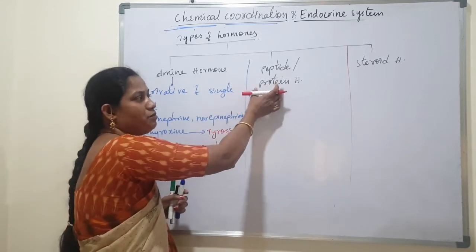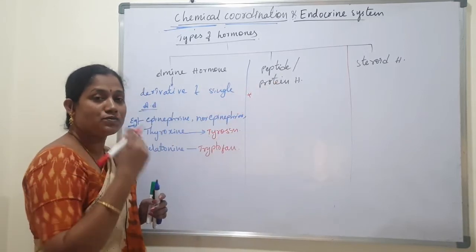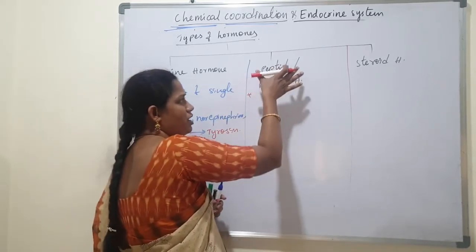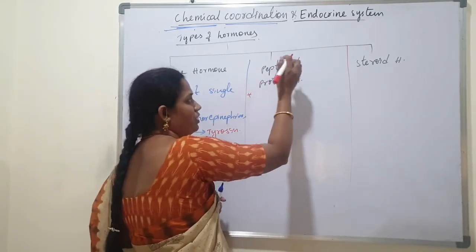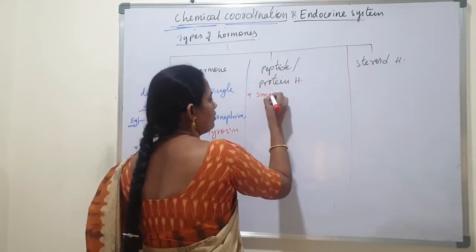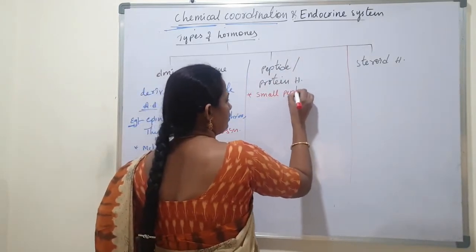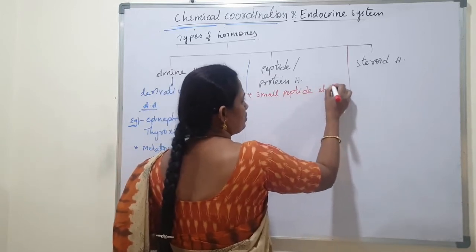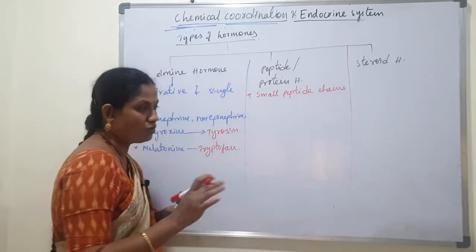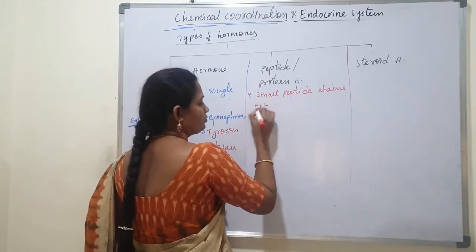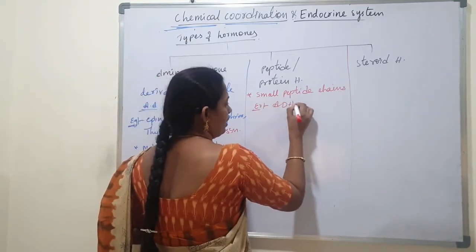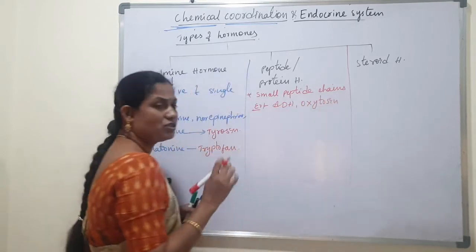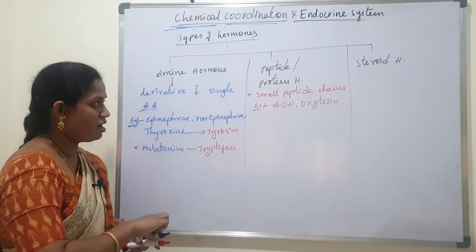Peptide hormones have small peptide chains, so they are called peptide hormones. For example, ADH and oxytocin are peptide hormones.